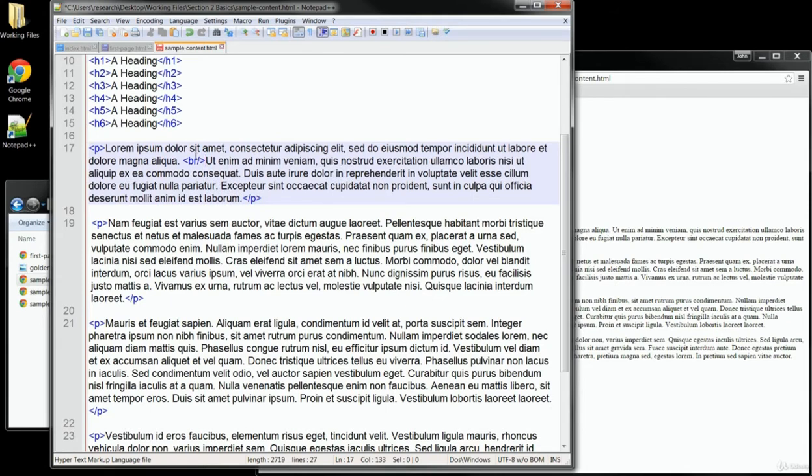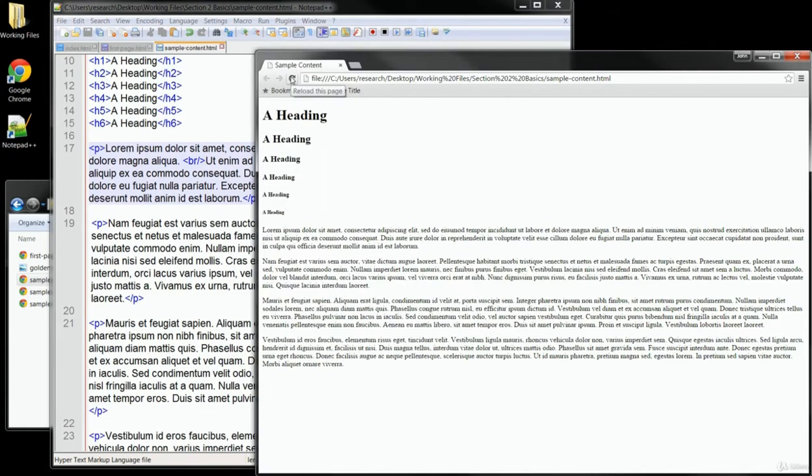Let's just save that change and go back over to our browser once again. When I refresh, you can see that that sentence starts on a new line, but we don't have the space that we have associated with the paragraph tags that we used earlier.